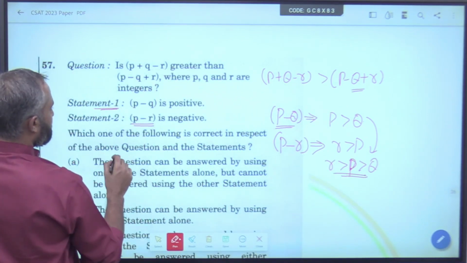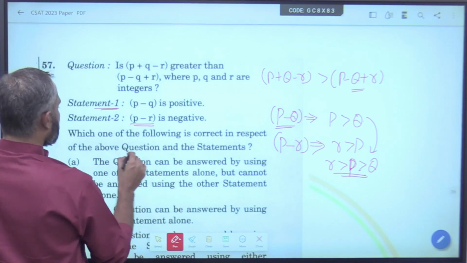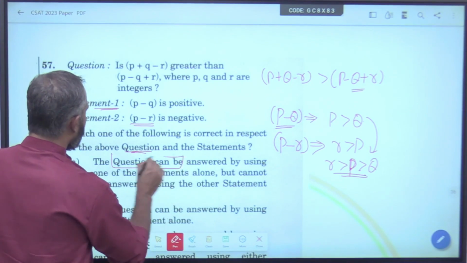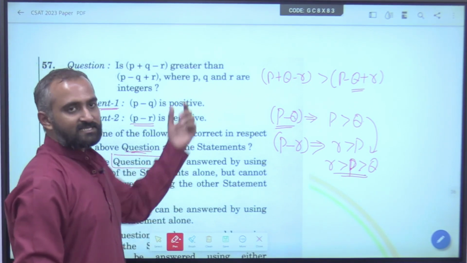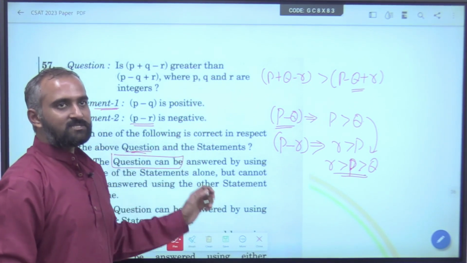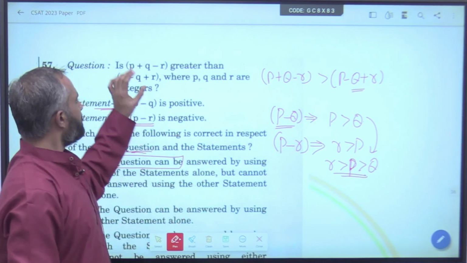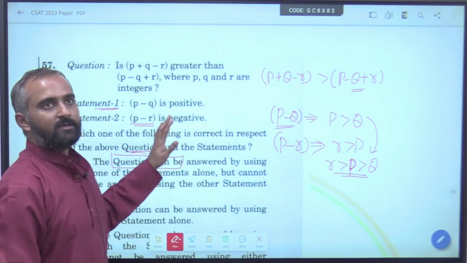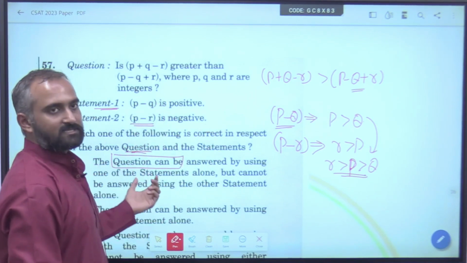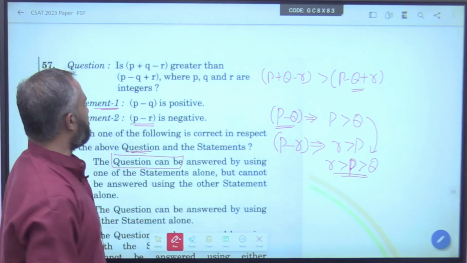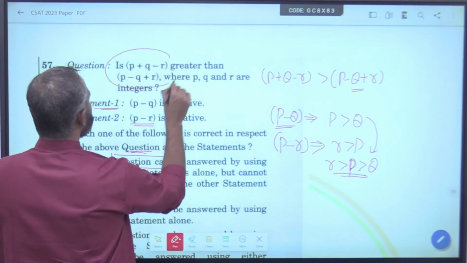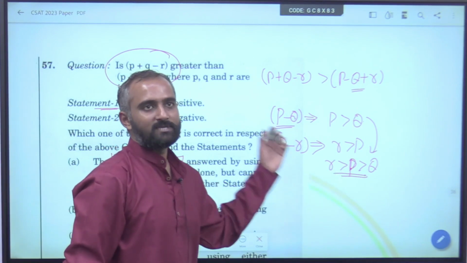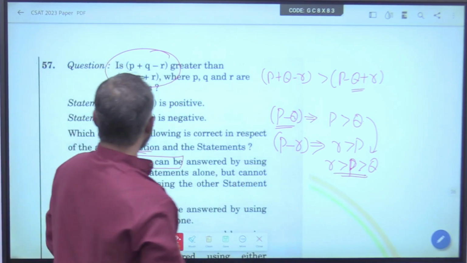This is that statement type. Which of the following is correct with respect to the question above? This is the question can be answered type. Either it tells us it is true or it tells us it is false. Both answer the question, whether this is greater or it is lesser. If it answers, there is certainty, tick, it answers the question. If there is no certainty, leave it. Now, how do you do this? Normally from here people take examples and do. No. Solve the equation wise only.